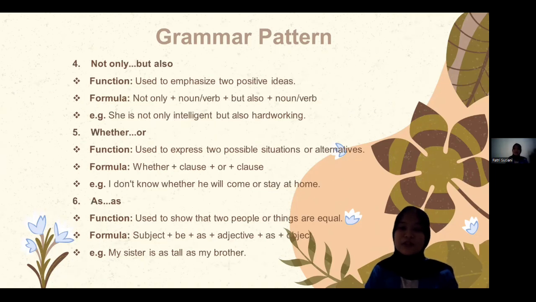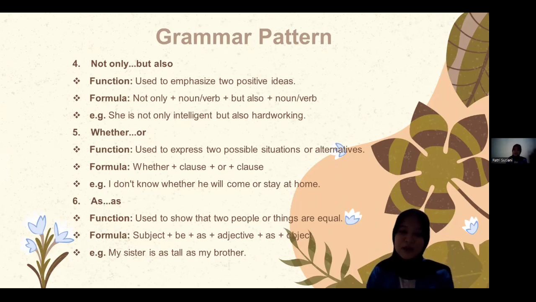Number four is not only pairs with but also. The function is used to emphasize two positive ideas. The formula is not only plus noun or verb, but also plus noun or verb. For example, she is not only intelligent but also hardworking.